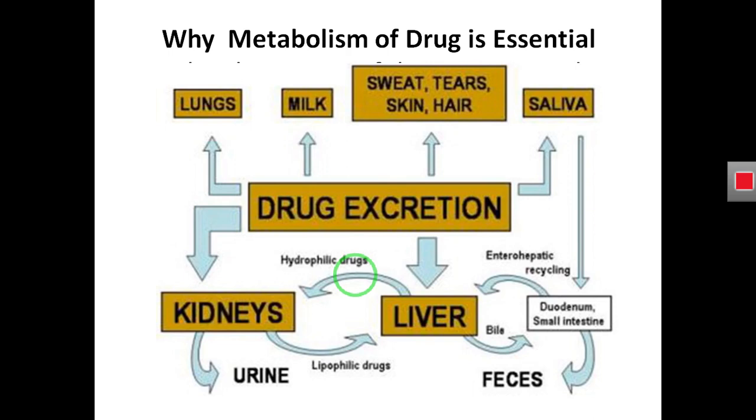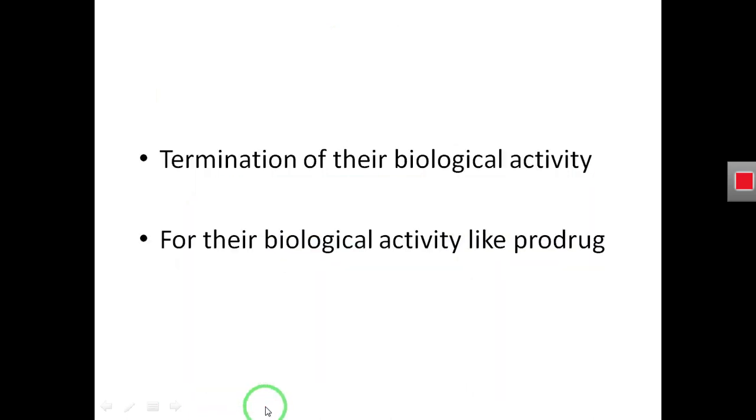That is the reason all the drugs that reach the kidney in the lipophilic form must first be transferred to the liver, and then must be transformed or metabolized in the liver and converted into hydrophilic form. This hydrophilic form of the drug can then easily be excreted from the kidney through the urine.